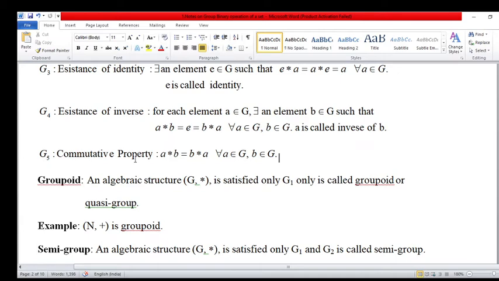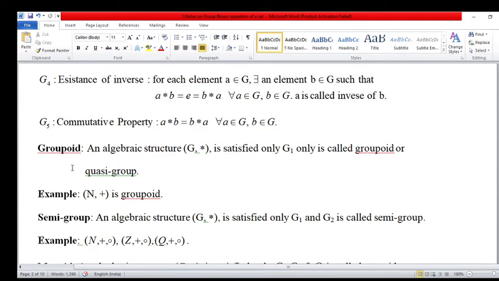G5 is the commutative property. A star B is equal to B star A, as 7 into 5 is equal to 5 into 7, or 11 into 5 is equal to 5 into 11. This type is the commutative property for all A an element of G and B an element of G. Now groupoid, an algebraic structure (G, star) that satisfies